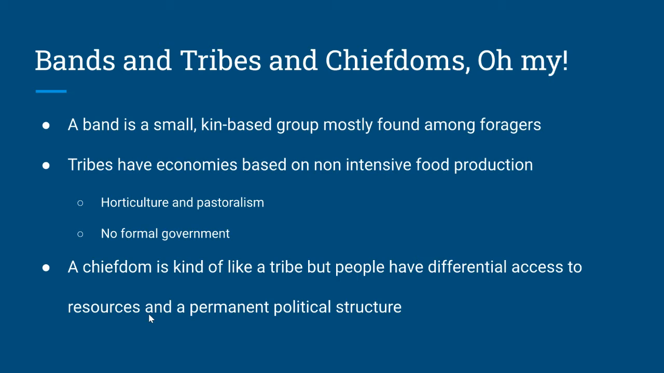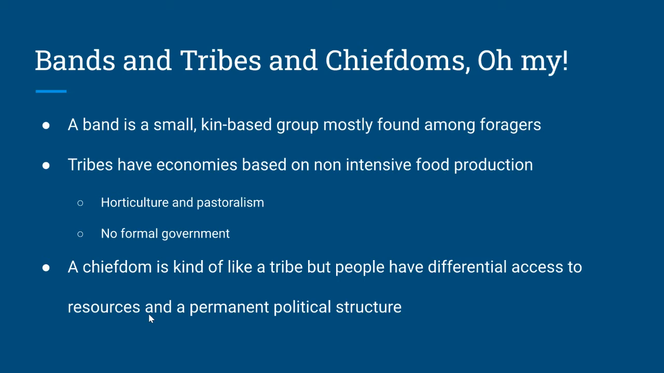Tribes have economies that are based on non-intensive food production, so horticulture and pastoralism. Horticulture is when you're cultivating plants as food, and pastoralism is when you domesticate livestock like cows and let them graze in pastures. So pastoralism, pastures is a good way to remember that. Tribes don't have any type of formal government, so they have no reliable way to enforce political decisions except through norms that they have established in their society.